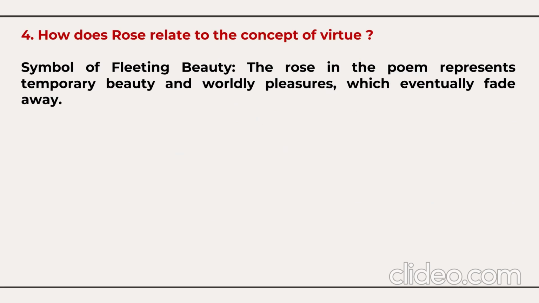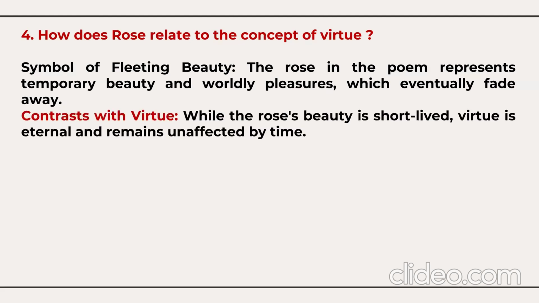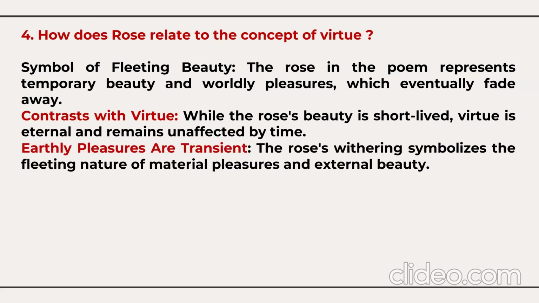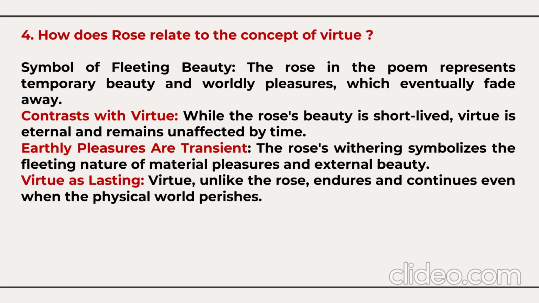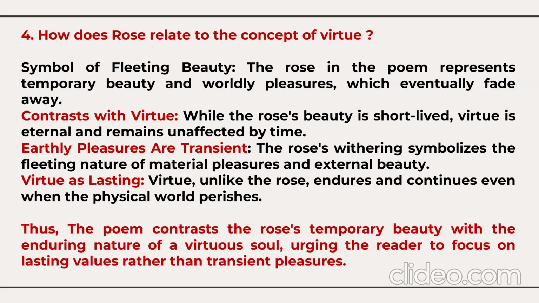Next question: how does the rose relate to the concept of virtue? Symbol of fleeting beauty. The rose in the poem represents temporary beauty and the worldly pleasures which eventually fade away. While the rose's beauty is short-lived, virtue is eternal and remains unaffected by time. The rose's withering symbolizes the fleeting nature of material pleasures and external beauty. Virtue, unlike the rose, endures and continues even when the physical world perishes.